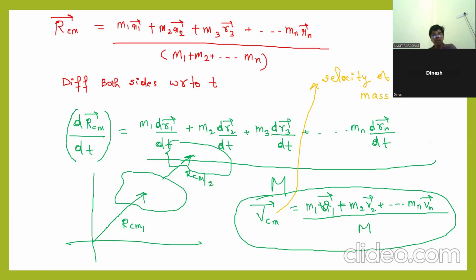If you differentiate again, then you will get the acceleration. How will you write acceleration? Acceleration of center of mass will be, can I write like this, M1 A1 plus M2 A2, plus and so on up to Mn An, like this?